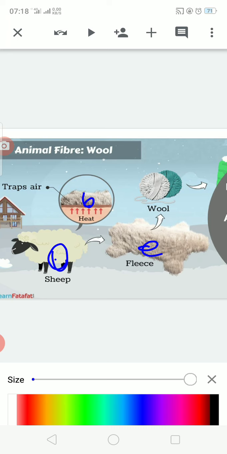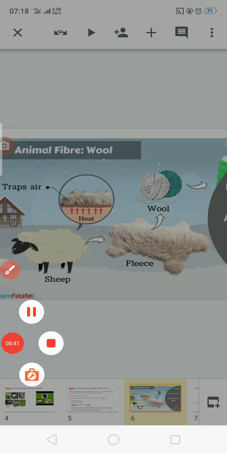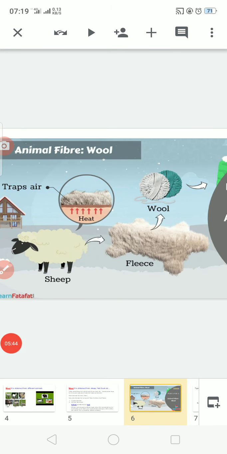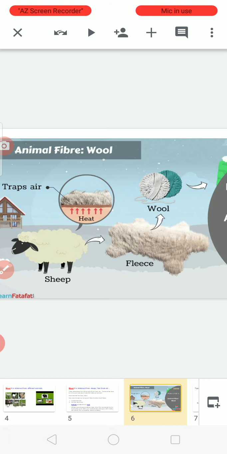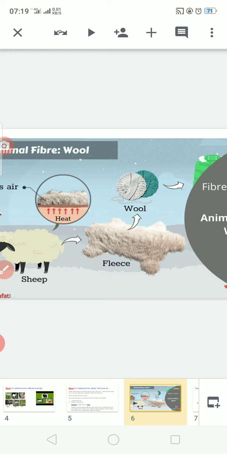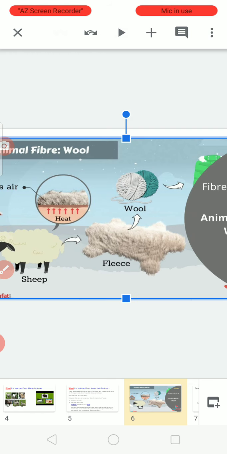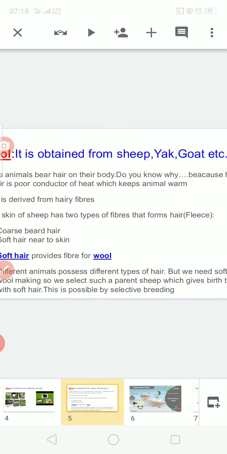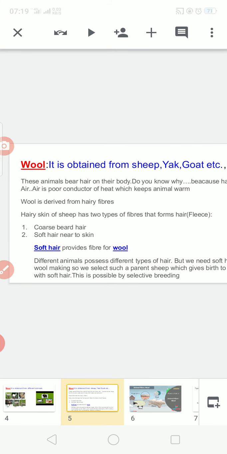Mainly the animals in the colder parts of countries possess this kind of fiber, which we use for wool. This is how it is obtained. This hair is converted to wool, and this wool is used by us. So the hairy skin of the sheep is responsible for wool.